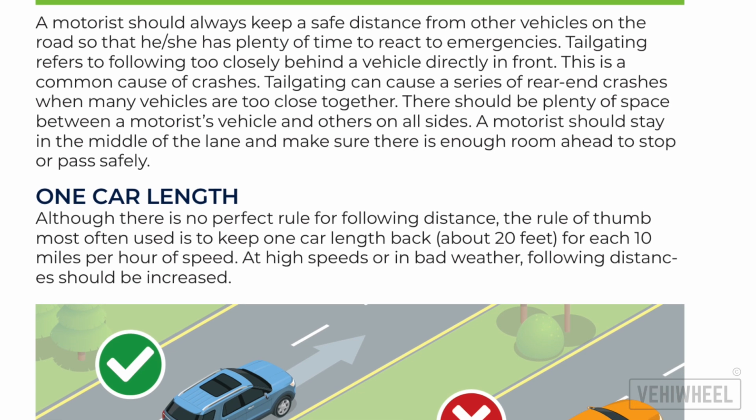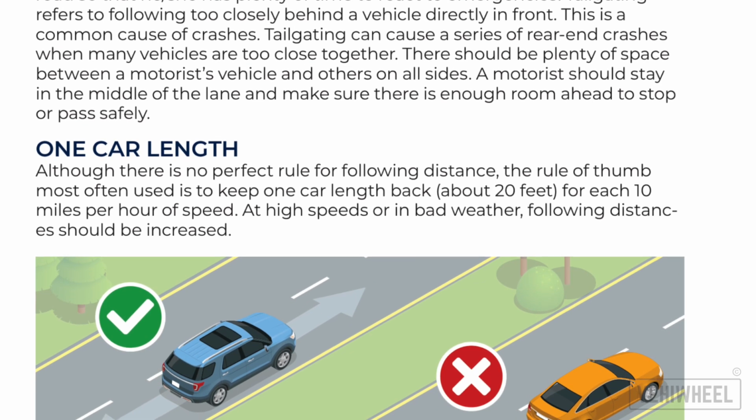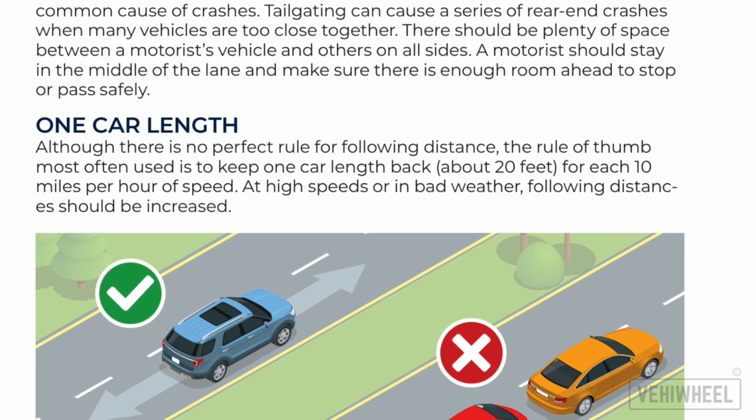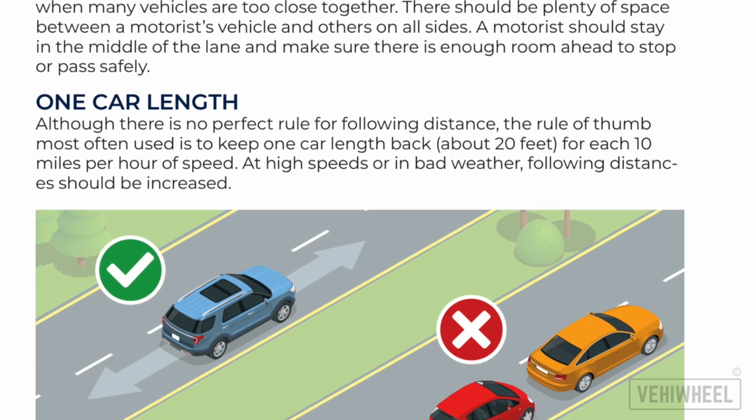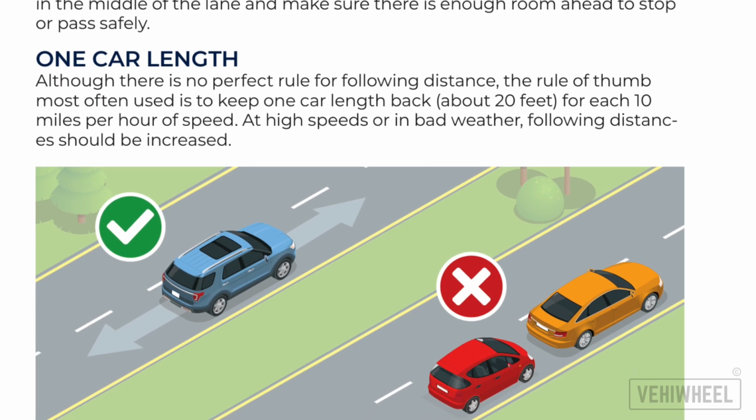Tailgating can cause a series of rear-end crashes when many vehicles are too close together. There should be plenty of space between a motorist's vehicle and others on all sides. A motorist should stay in the middle of the lane and make sure there is enough room ahead to stop or pass safely.